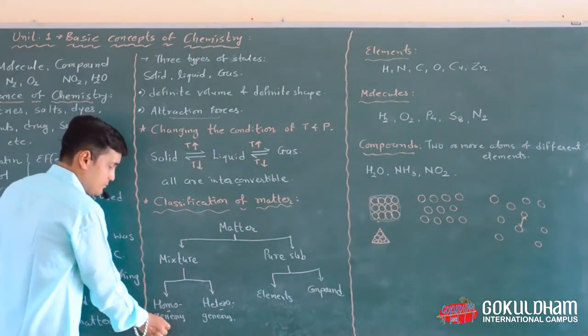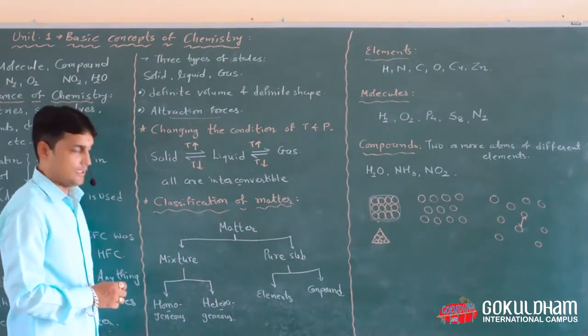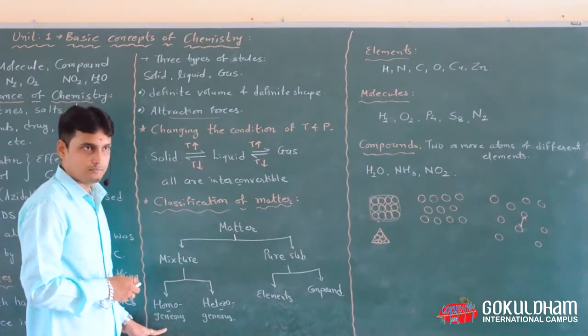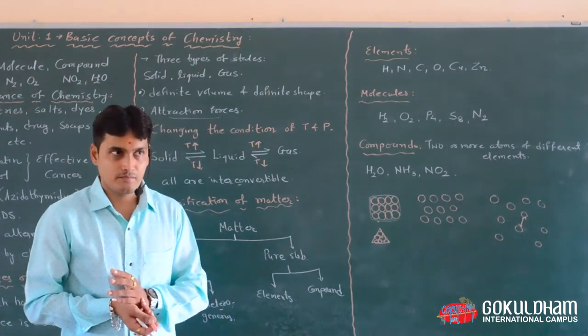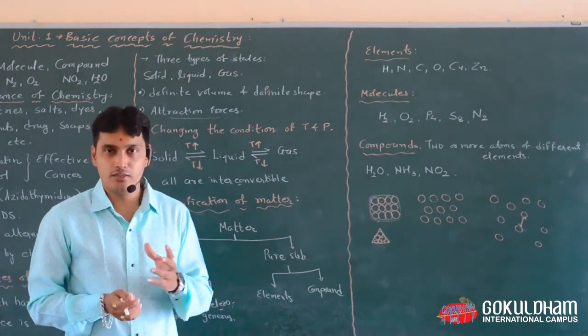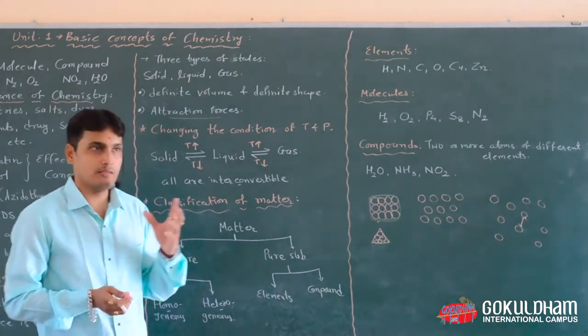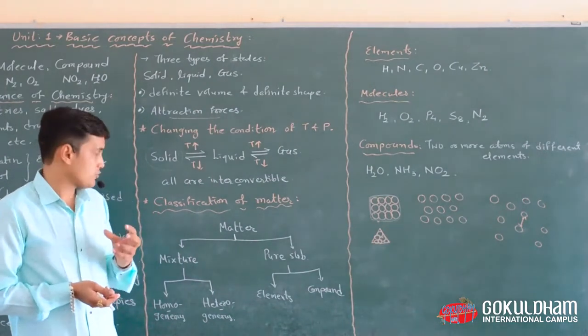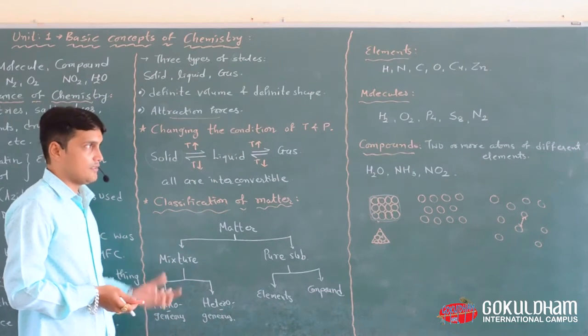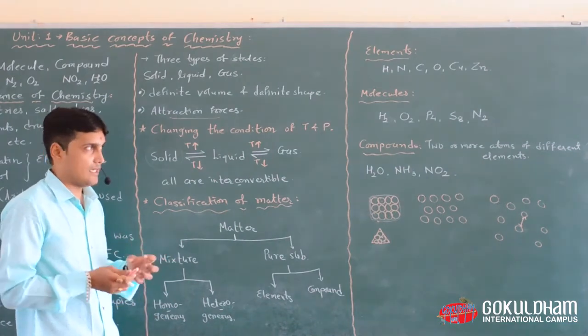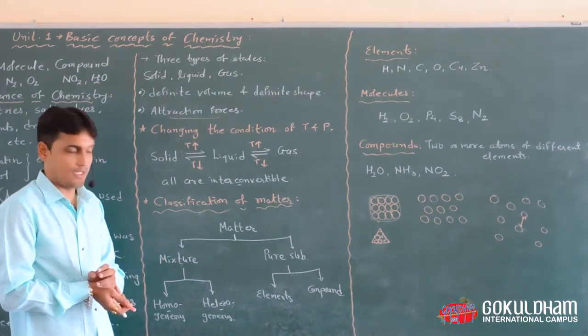In homogeneous mixture, the example is sugar solution. When you add sugar into water, the sugar dissolves into the water and forms a uniformly distributed solution throughout the mixture. You cannot separate the sugar and water by a physical separation borderline.